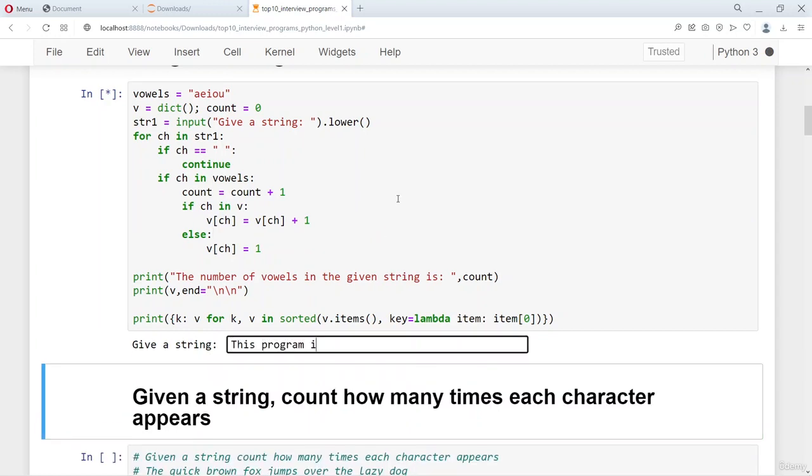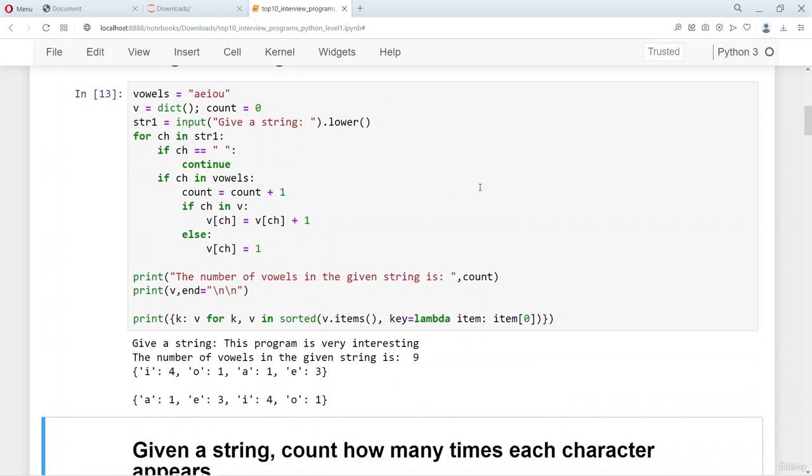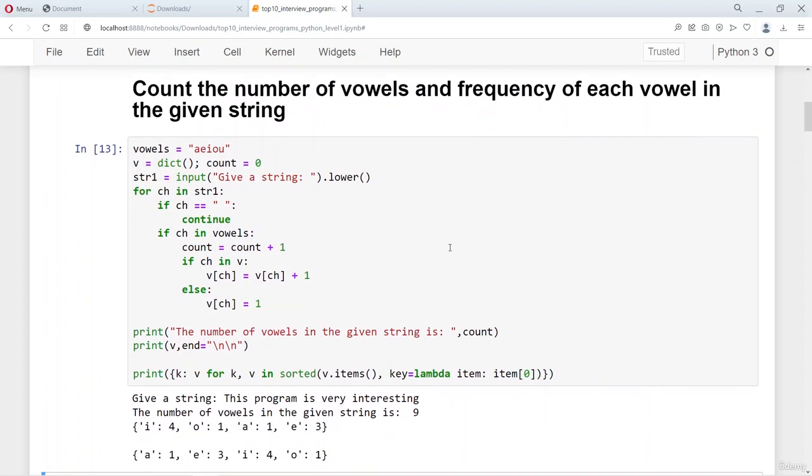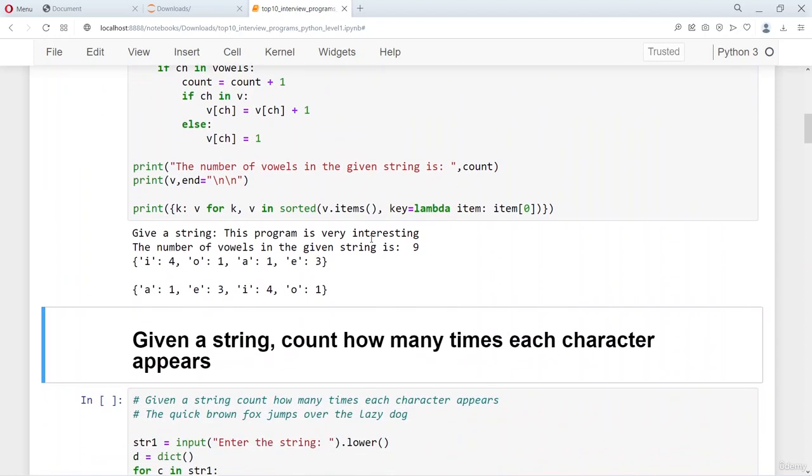Let's say this program is very interesting. So it gives us the count of the vowels. This is a most popular question that is asked invariably in many of the fresher interviews, and many of the projects which have this kind of code, you will see this occurring again and again. So make a note of this. This will go a long way in helping ramp up your knowledge of Python.